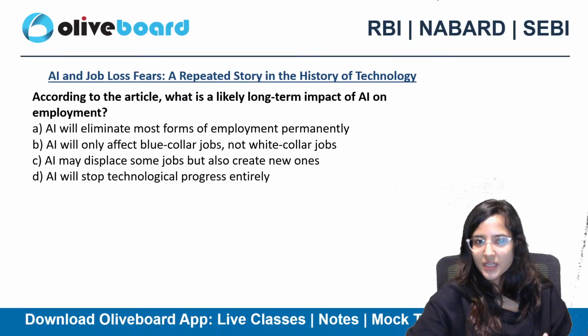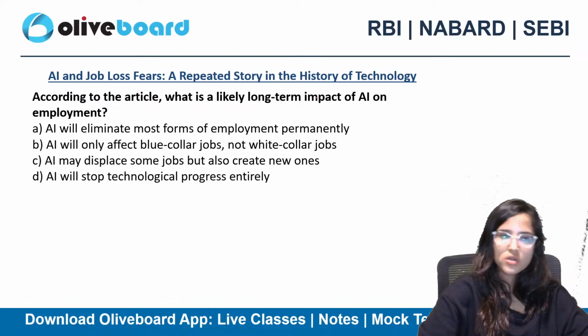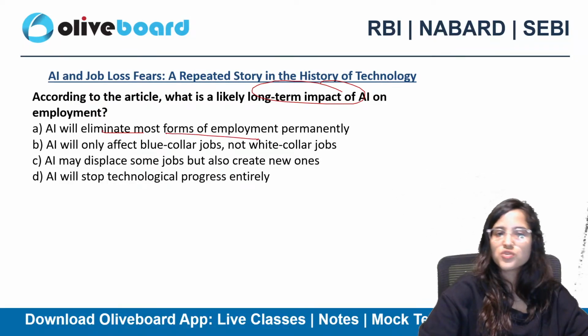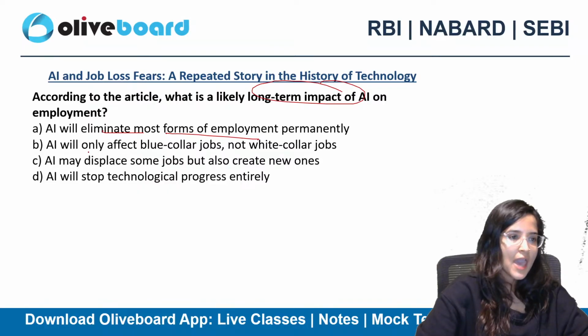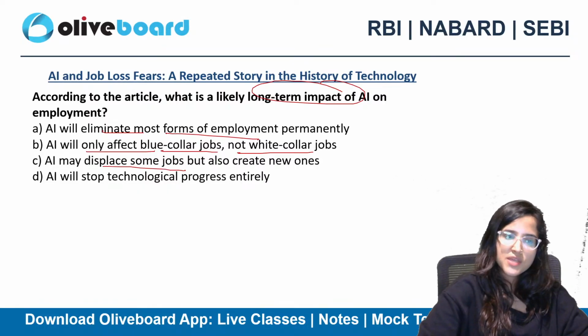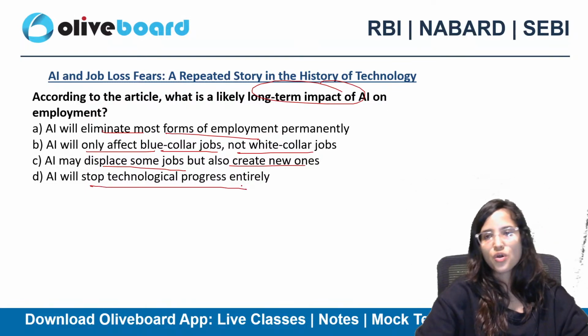So, according to this article, what is a likely long term impact of AI on employment? AI will eliminate most forms of employment permanently. AI will only affect blue collar jobs, not white collar jobs. AI may displace some jobs but also create new ones. AI will stop technological progress entirely.